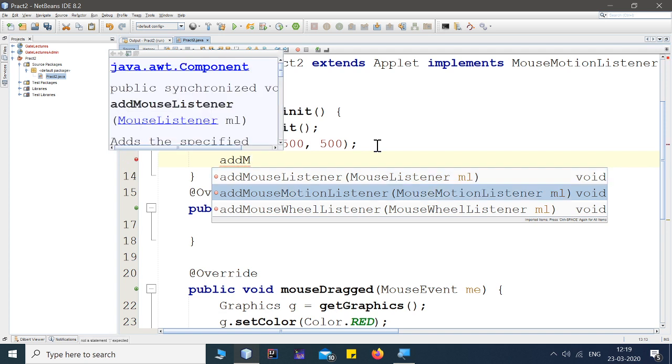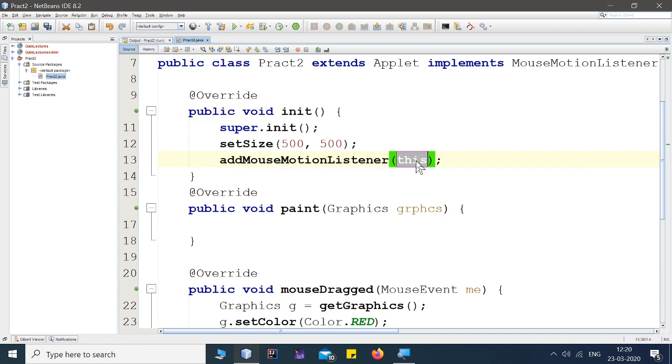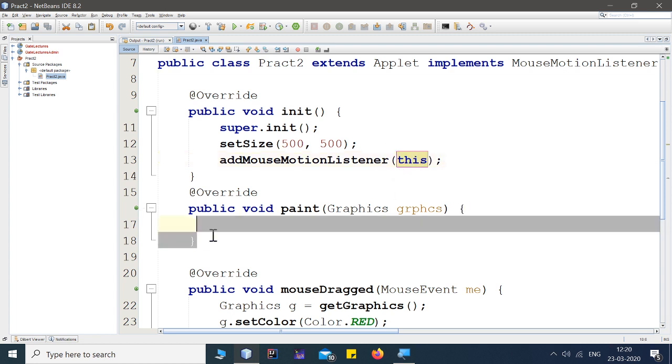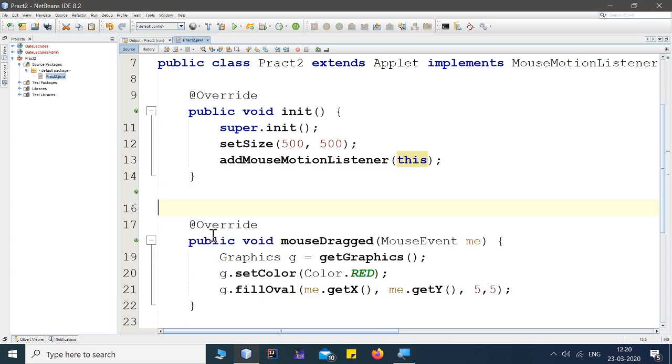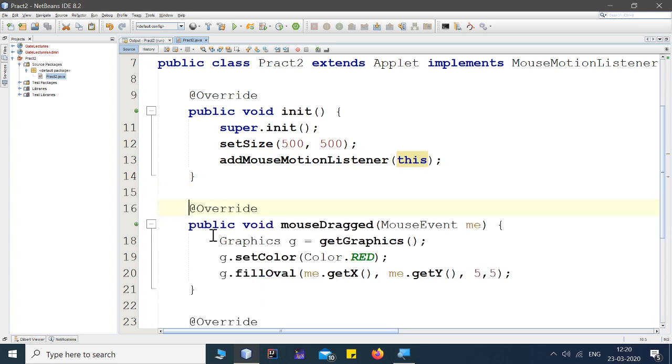So inside that, I'm adding the MouseMotionListener to the current object. The keyword this specifies that this MouseMotionListener will be associated with the current object. That's it, I guess. I don't need the paint method now. So this will be the program.